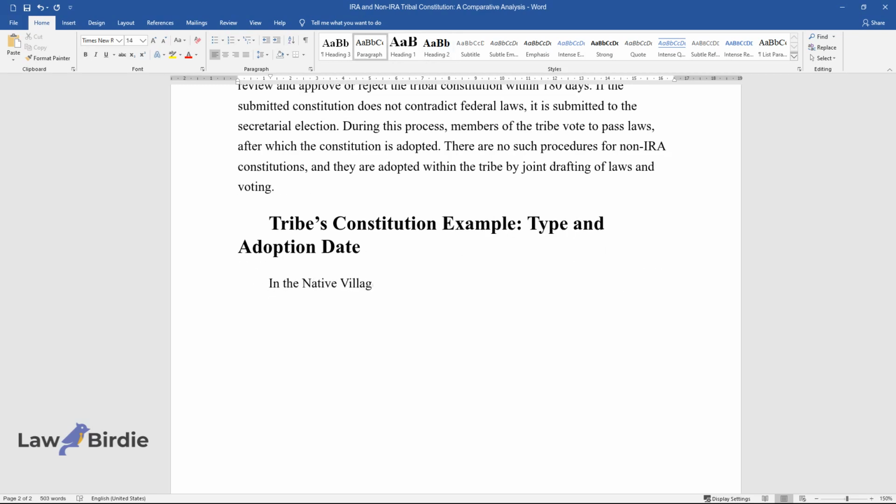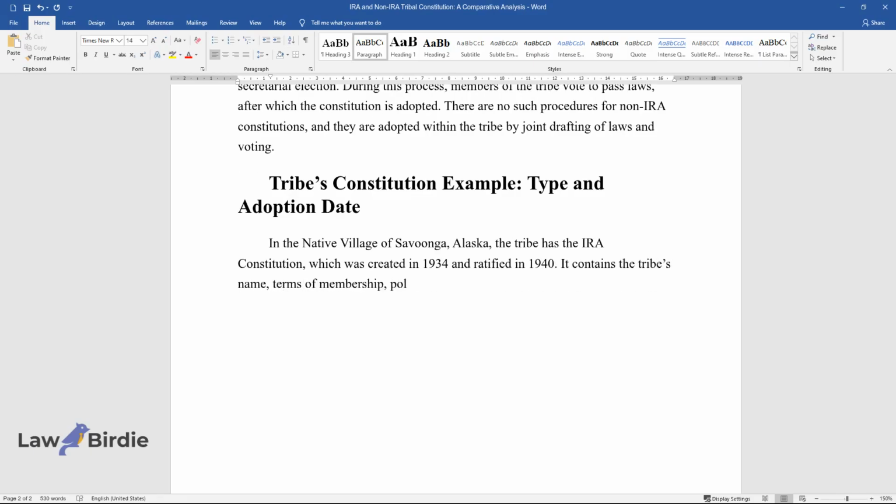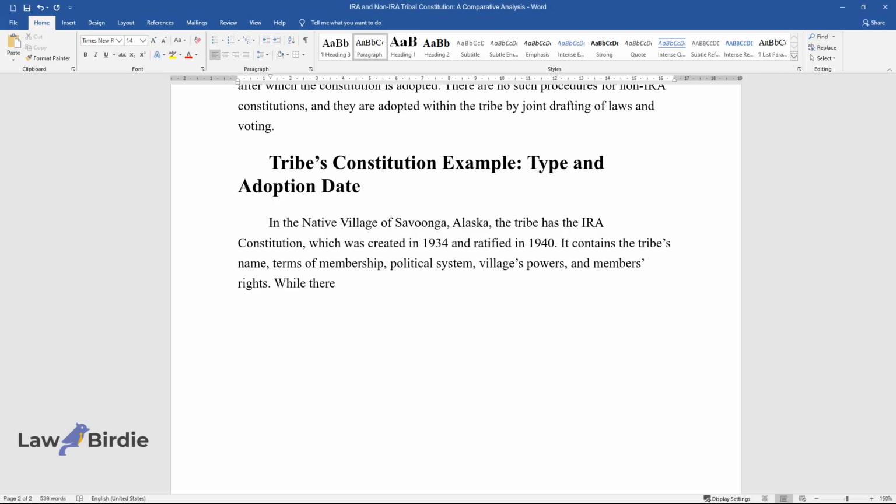Tribe's constitution example, type and adoption date. In the native village of Savunga, Alaska, the tribe has the IRA Constitution, which was created in 1934 and ratified in 1940. It contains the tribe's name, terms of membership, political system, village's powers, and members' rights.